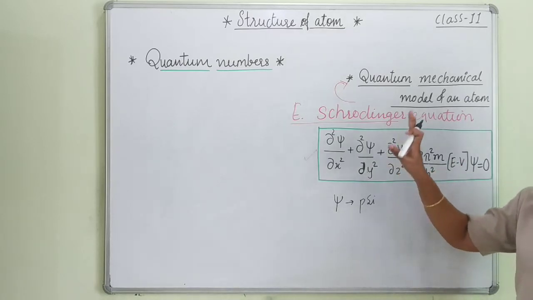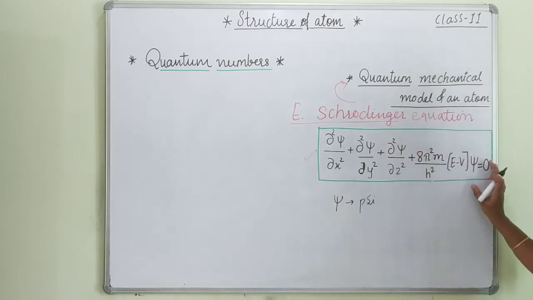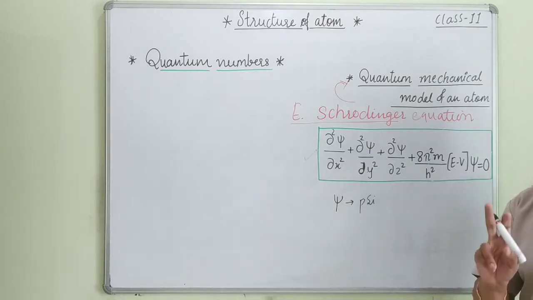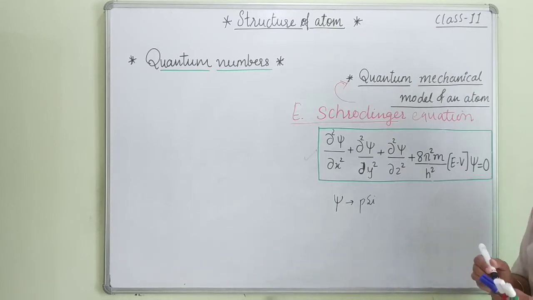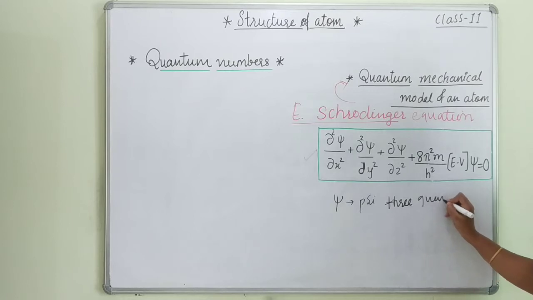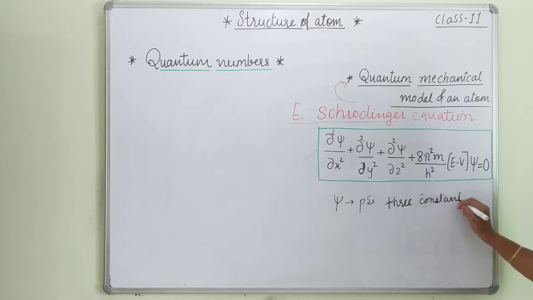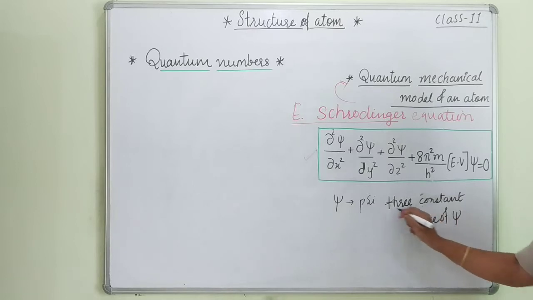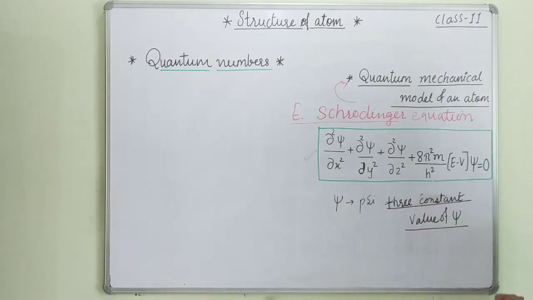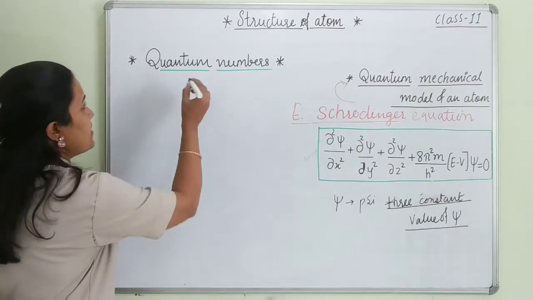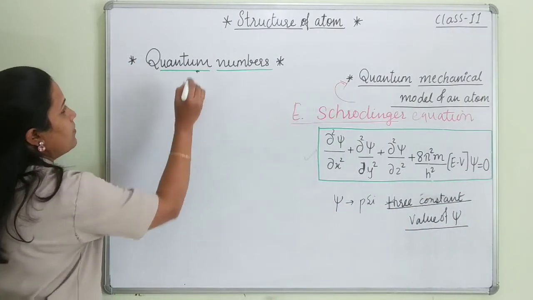He put all the values and calculated this equation, and when this equation was solved, Schrödinger got three constant values. Keep in mind, he got three constant values. I'll write it here as three constant values of psi. He got three constant values of psi, and these constant values of psi are known as quantum numbers.